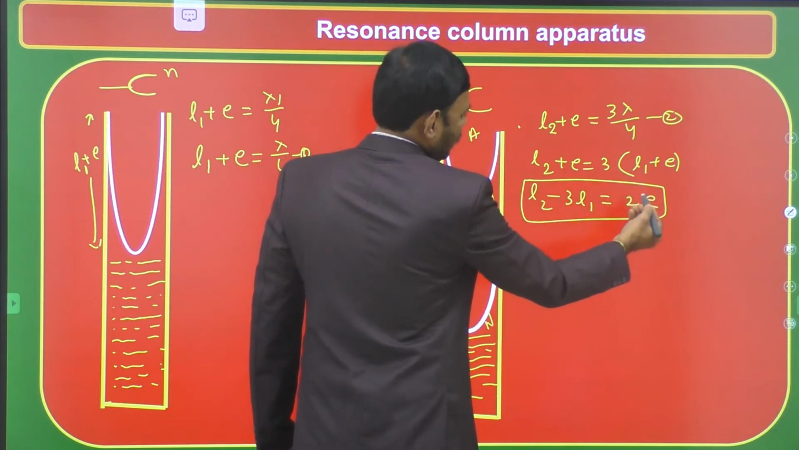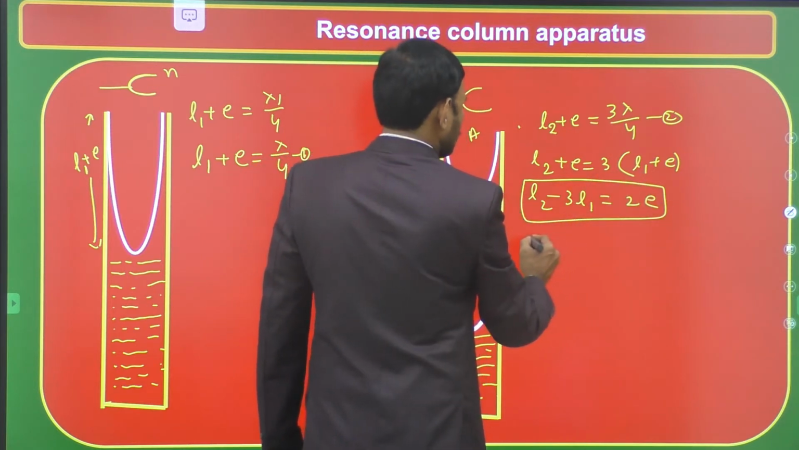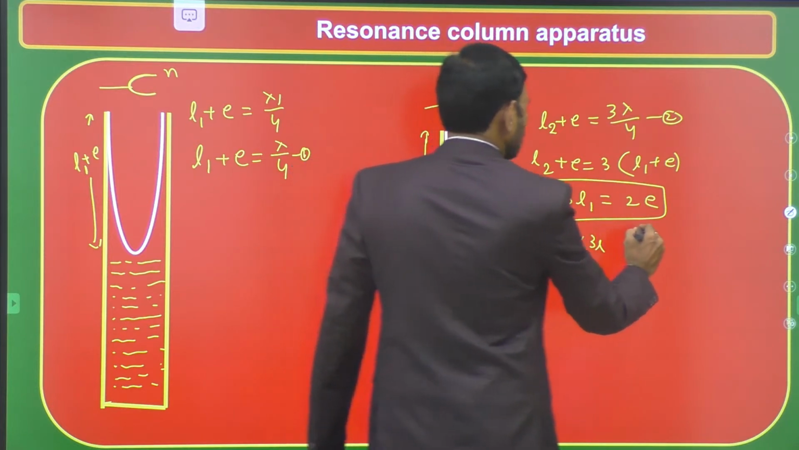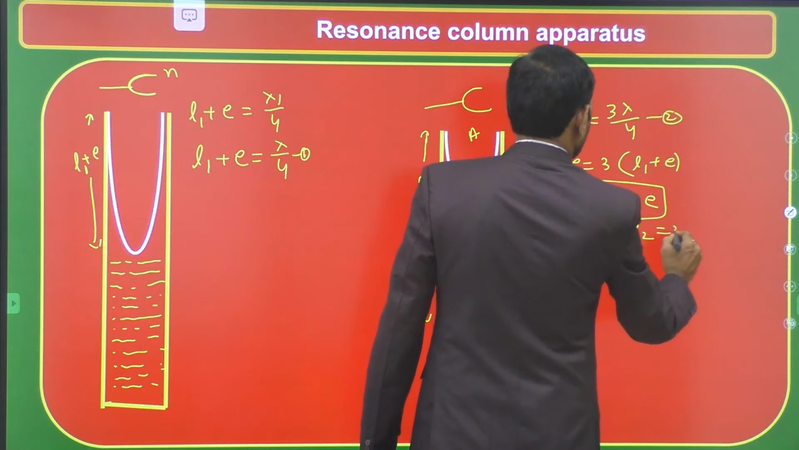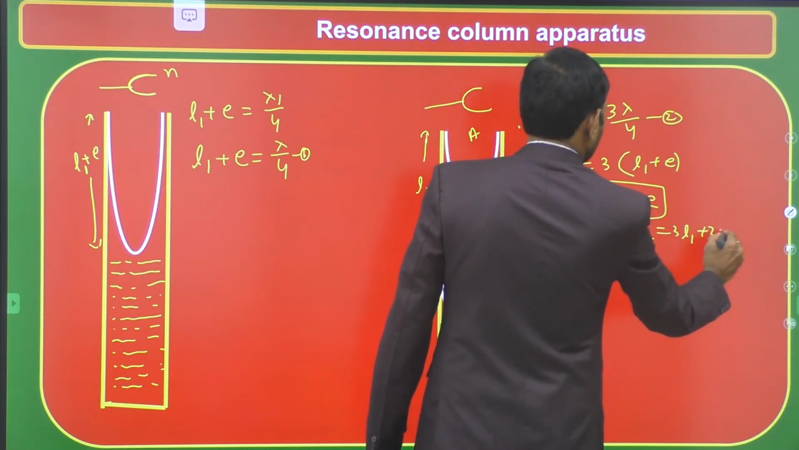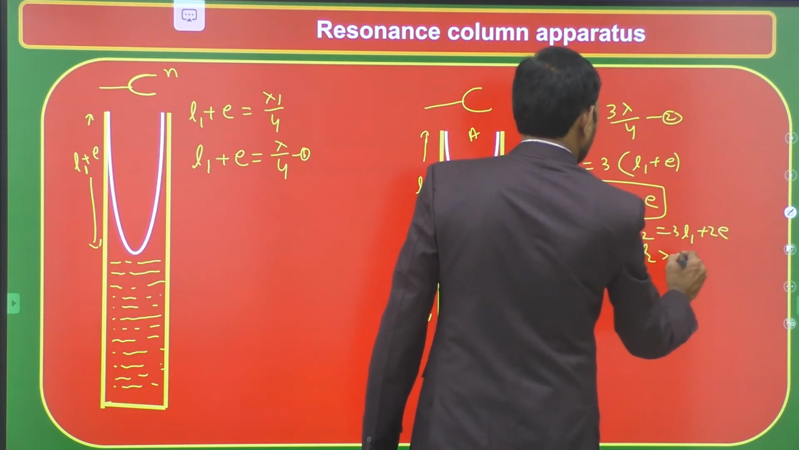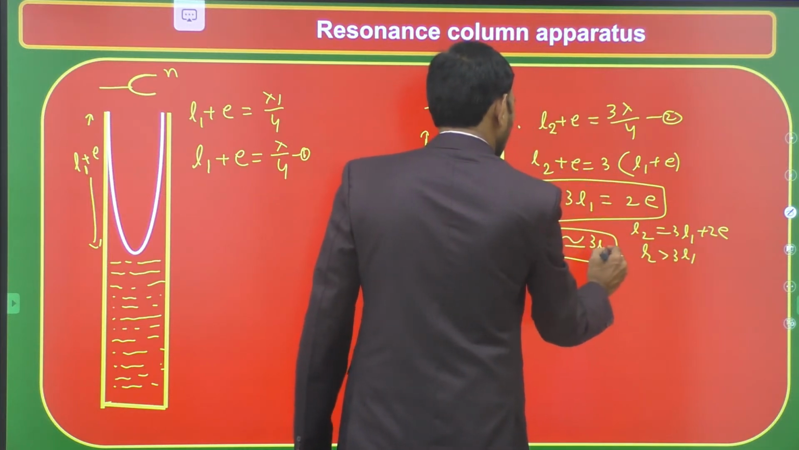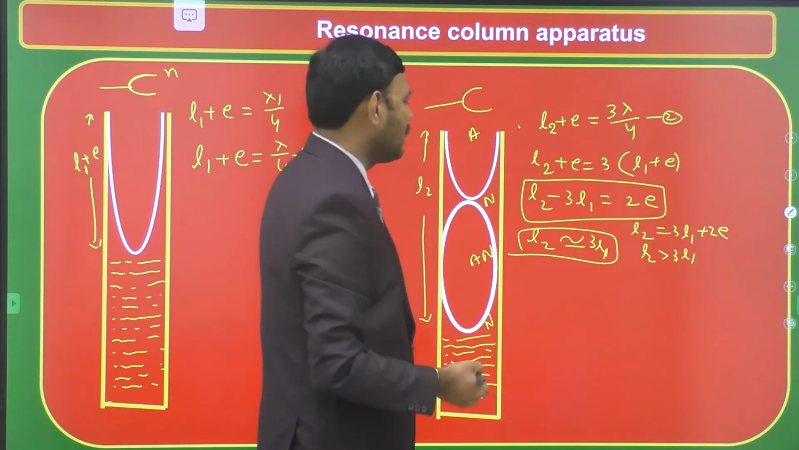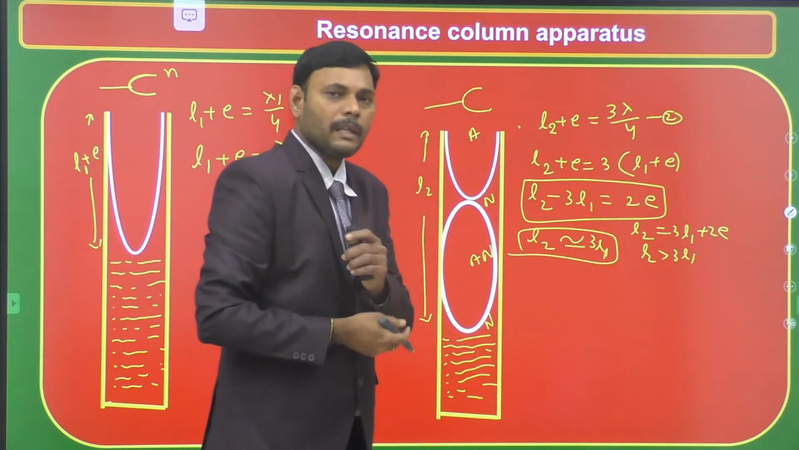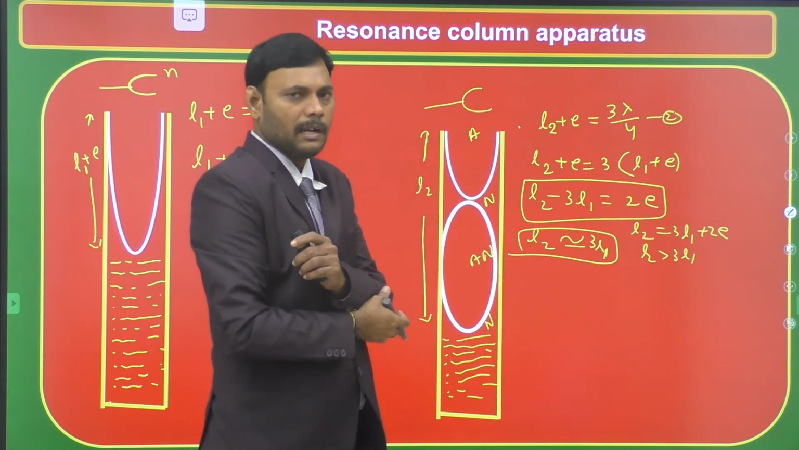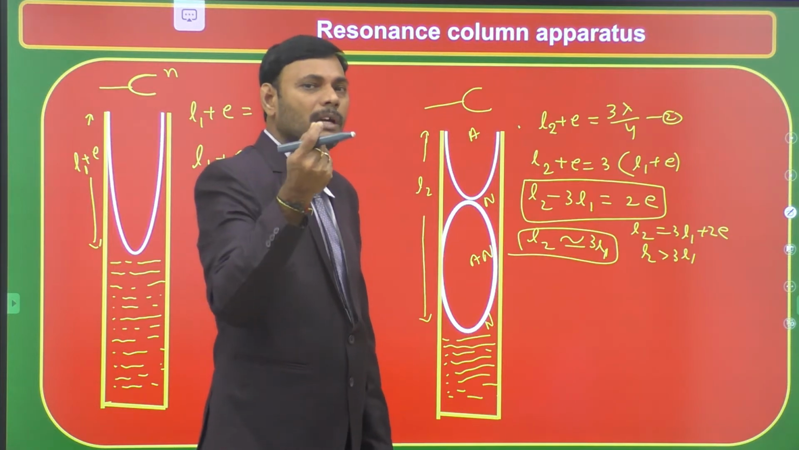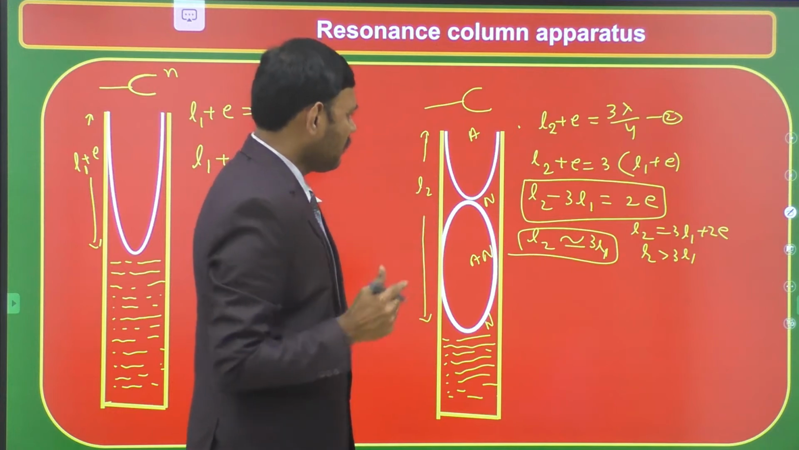If you neglect the value of the end correction, then L2 is approximately 3L1. So strictly speaking, L2 is equal to 3L1 plus 2E. So L2 is slightly greater than 3L1, approximately around 3L1. So once we know the initial position of the resonating column, we expect the second resonating column just above 3 times L1. This is the way.